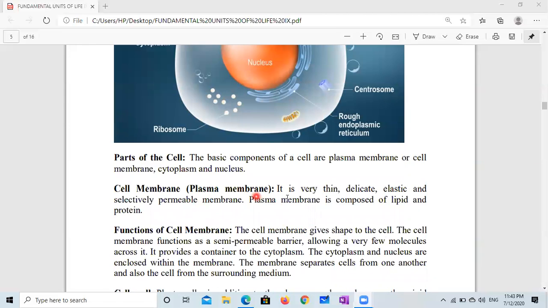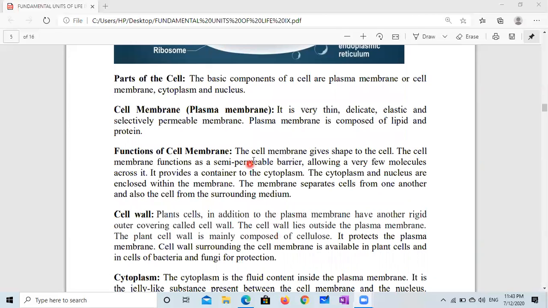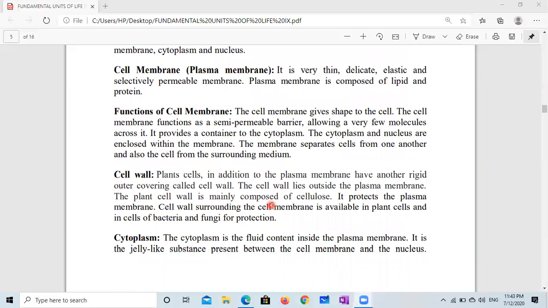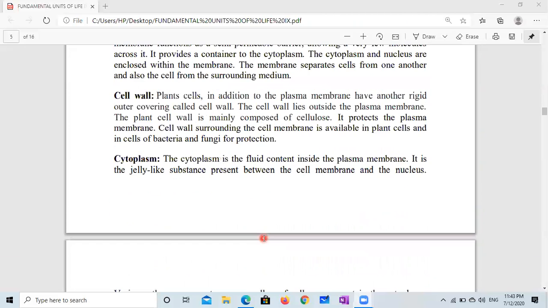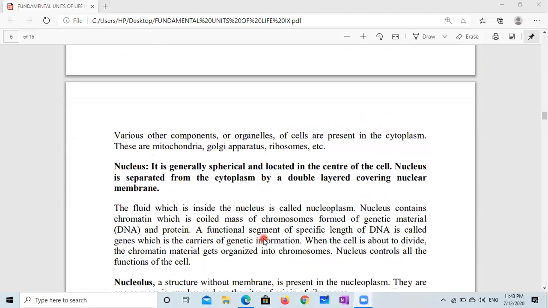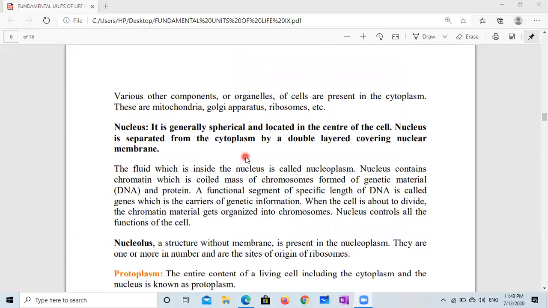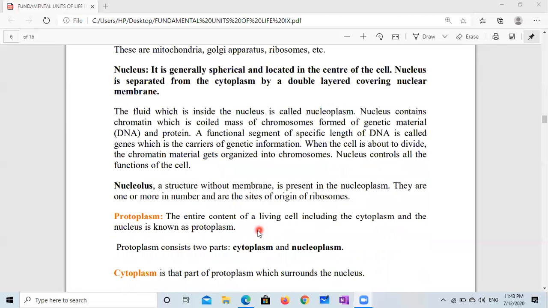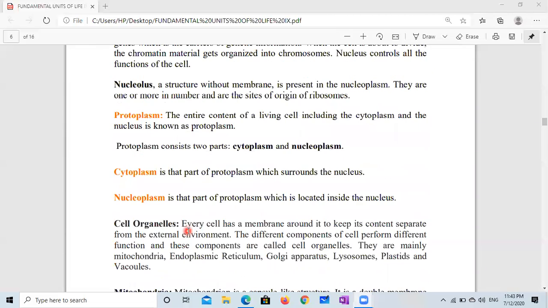So we have discussed the plasma membrane, a semi-permeable membrane, as it allows only certain substances to come inside and certain substances to go outside. I request you to pause the video and write all the important points, which are written here in very simple words. Nucleus is the head office, the headquarters of the cell. All the functions are controlled by the nucleus. Here we have discussed nucleoplasm and protoplasm. Nucleoplasm and cytoplasm are parts of protoplasm.